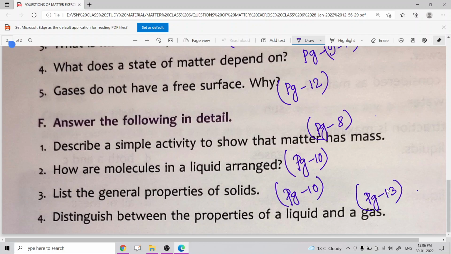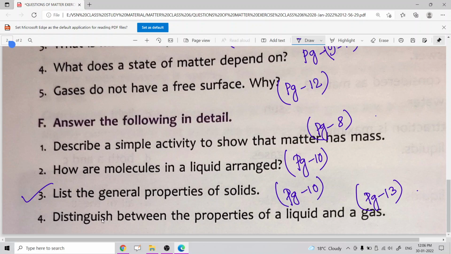So here, question number 3 lists the general properties of solids. These are the properties. In general, you can say that solids have a definite shape, solids have a definite volume, solids have a texture, and solids have many free surfaces, and also you can say solids are incompressible.